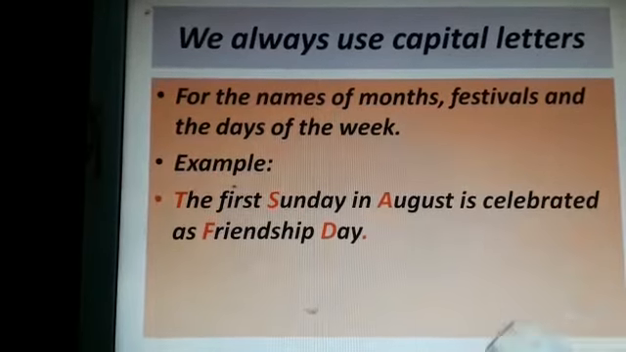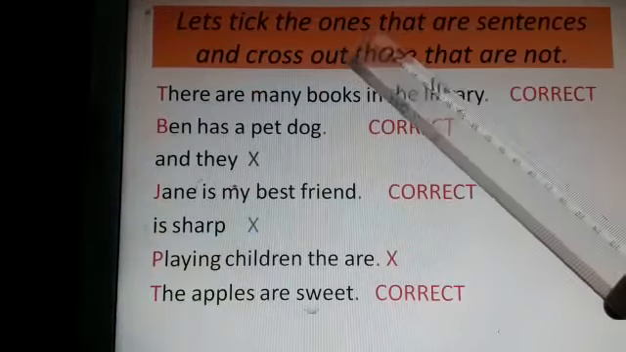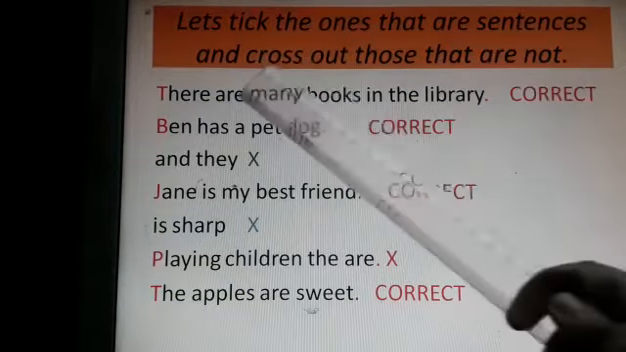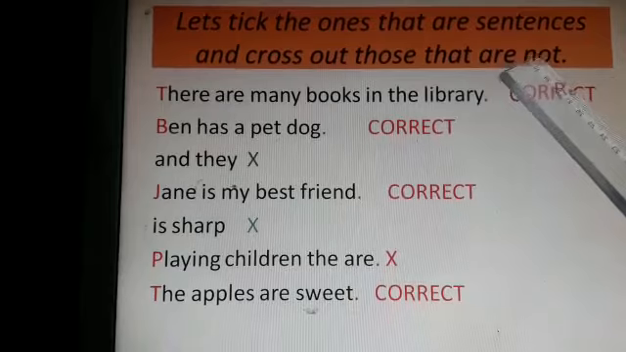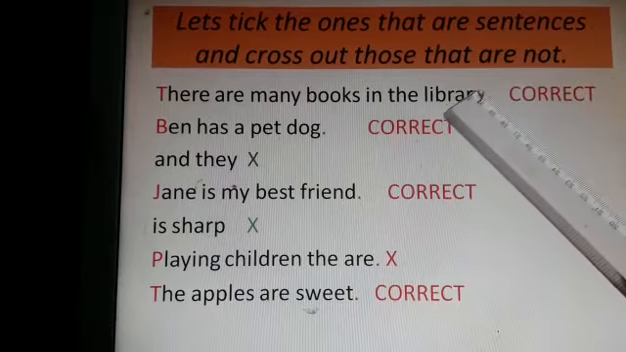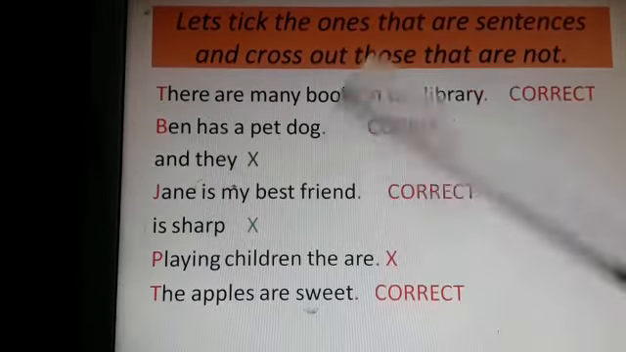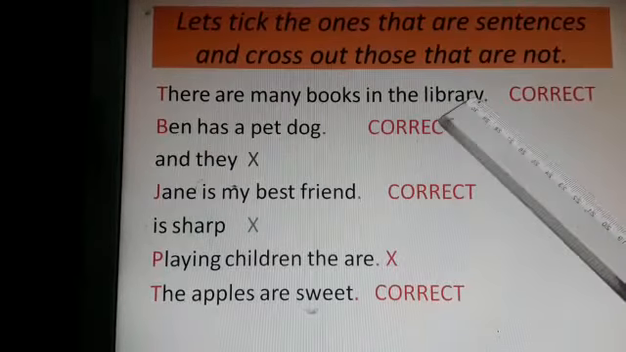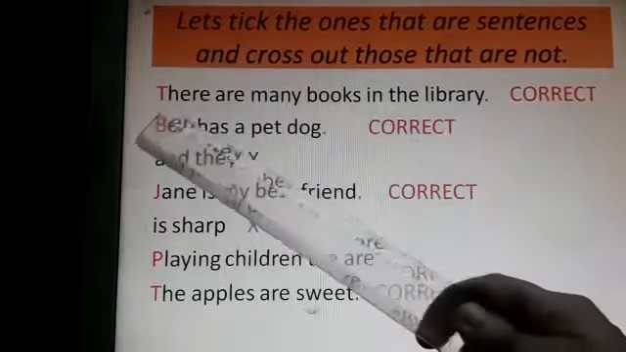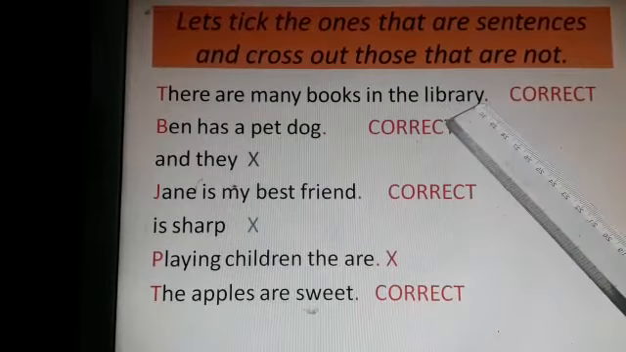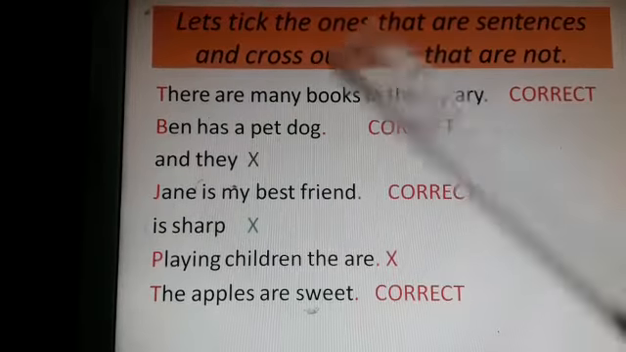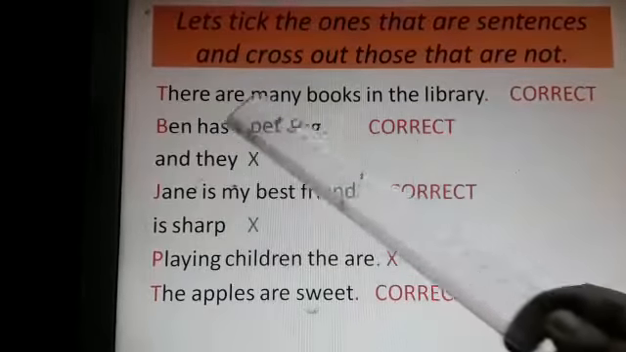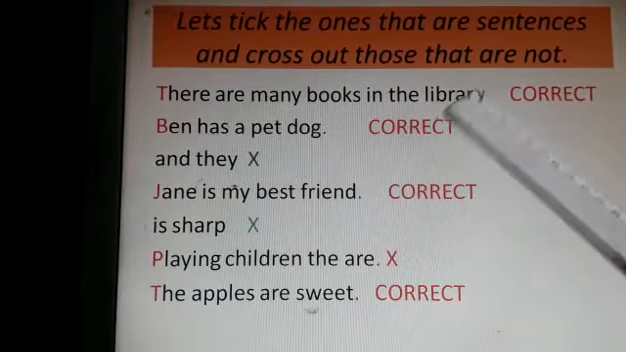Okay, so now let's tick the ones that are sentences and cross out those that are not. So you have to tick whether it's a proper sentence and cross out if it is not a sentence. There are many books in the library. I told you a sentence begins with a capital letter and ends with a full stop and it makes a complete sense. There are many books in the library. So it is a sentence.